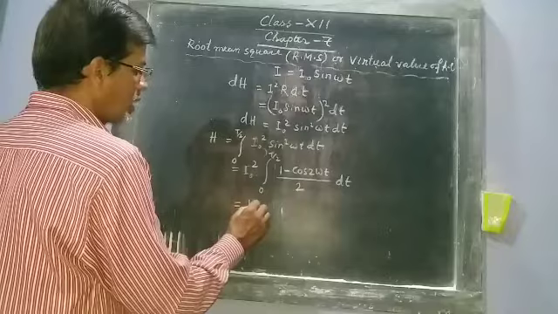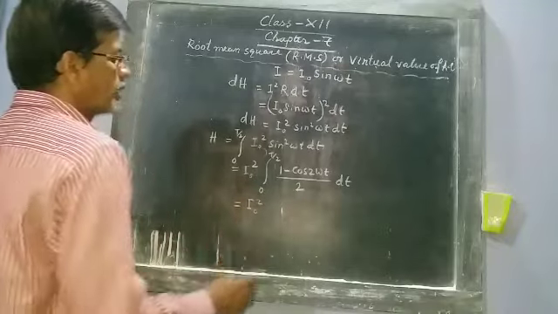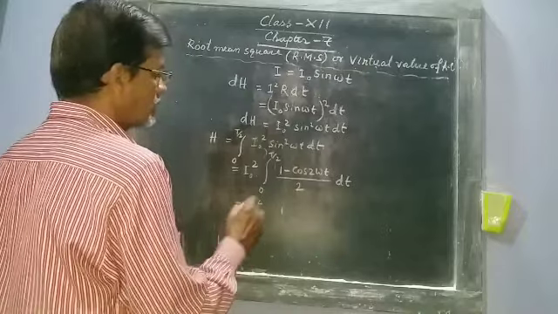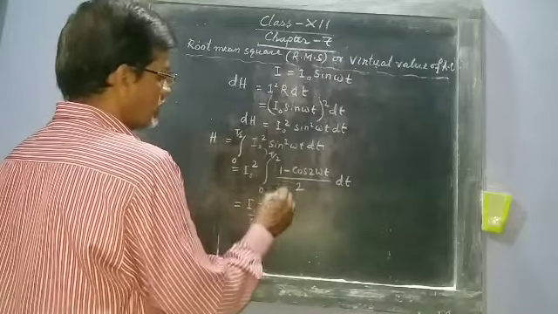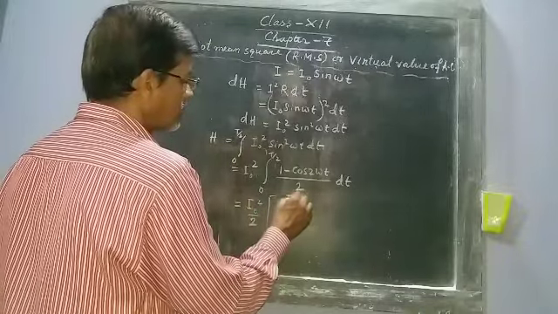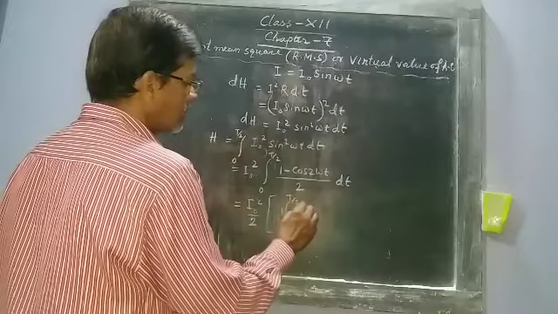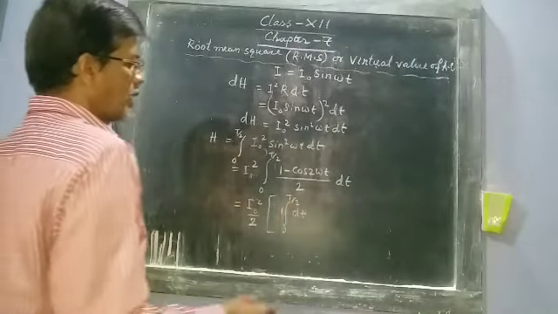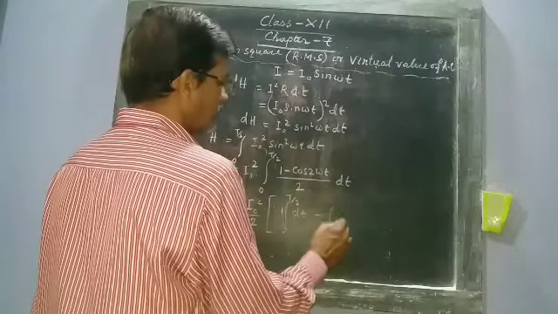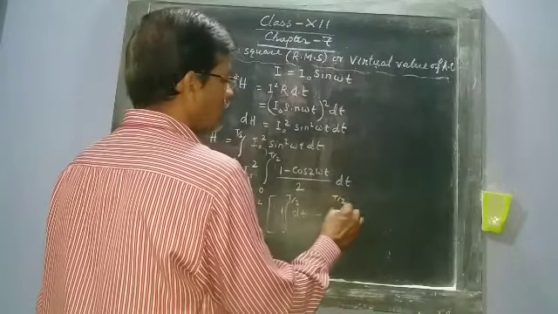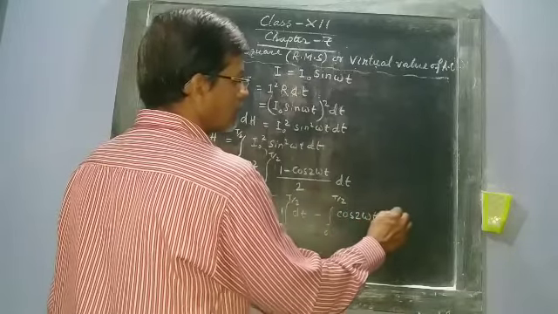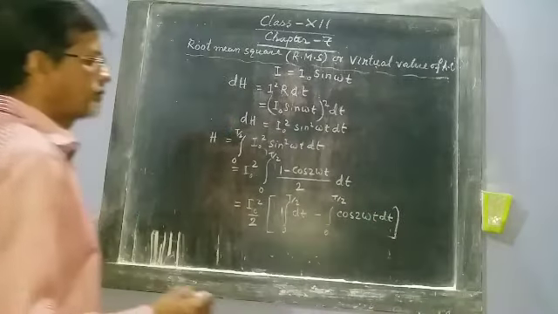This equals I naught square by 2, times integration from 0 to T by 2 of dt, minus integration from 0 to T by 2 of cos twice omega t dt.